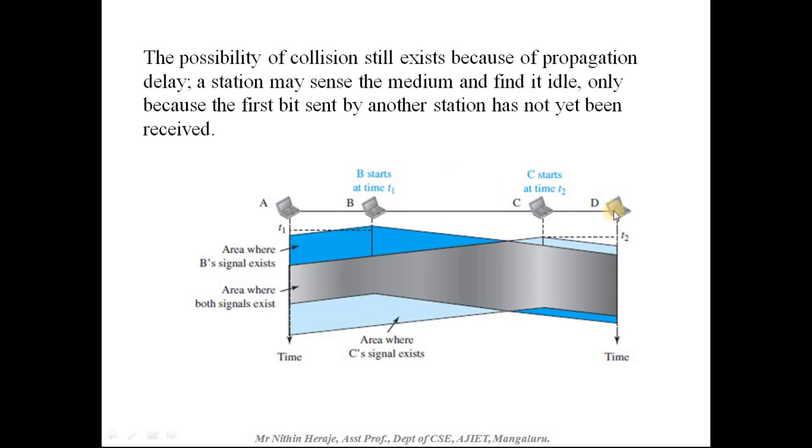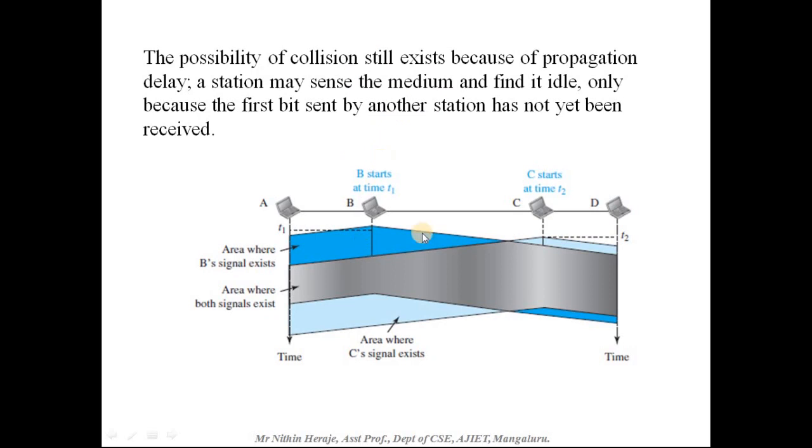D might take some time to sense the first bit sent from B, which we call propagation delay. So when B sends, if D senses the medium, it sees that the medium is idle, and then it might start sending a frame, which might cause a collision at a later stage.